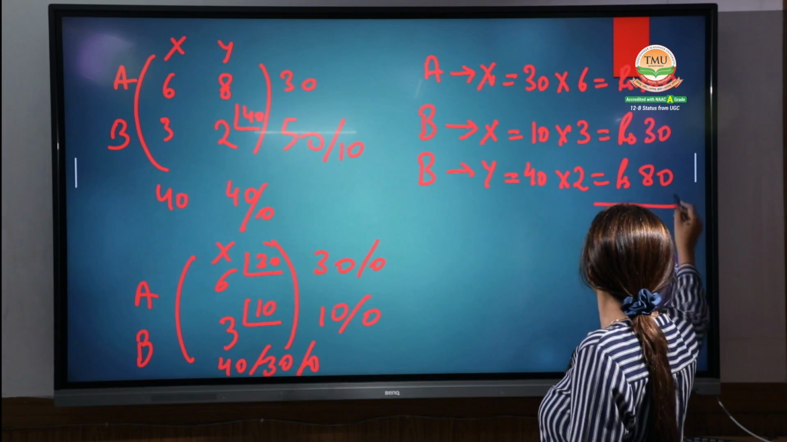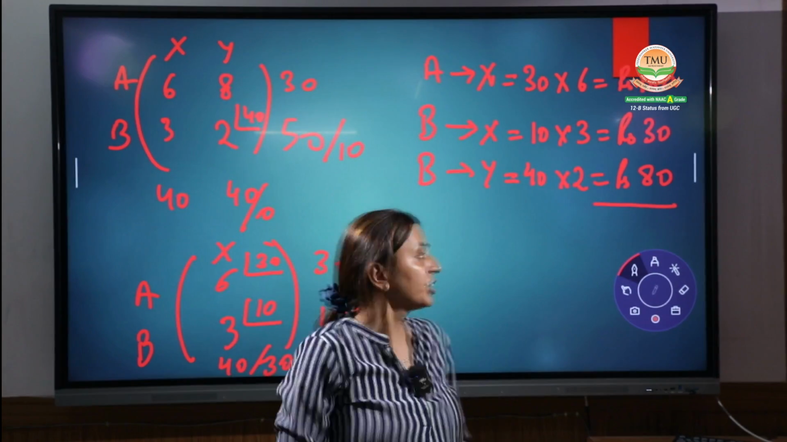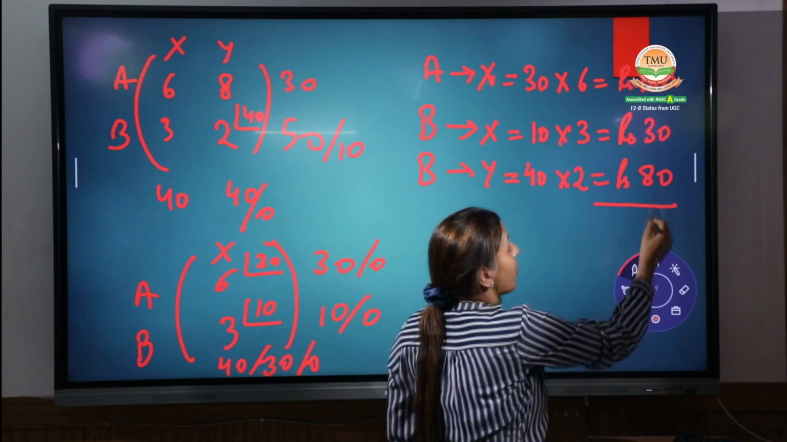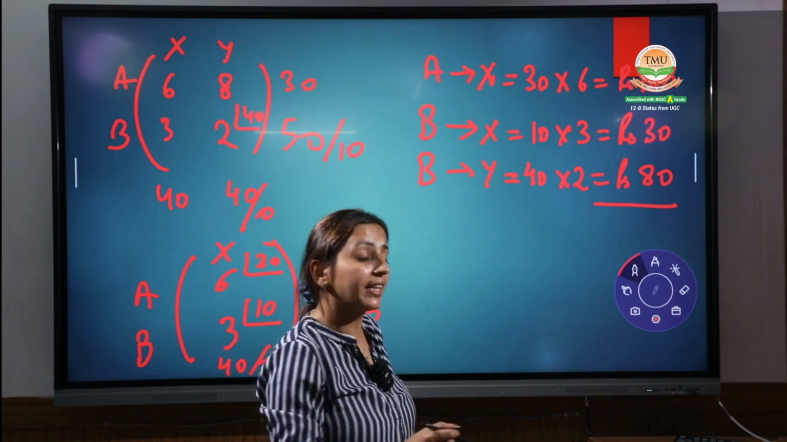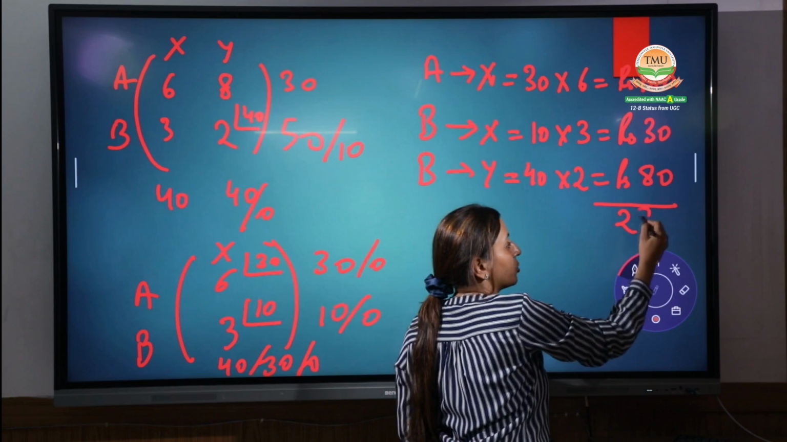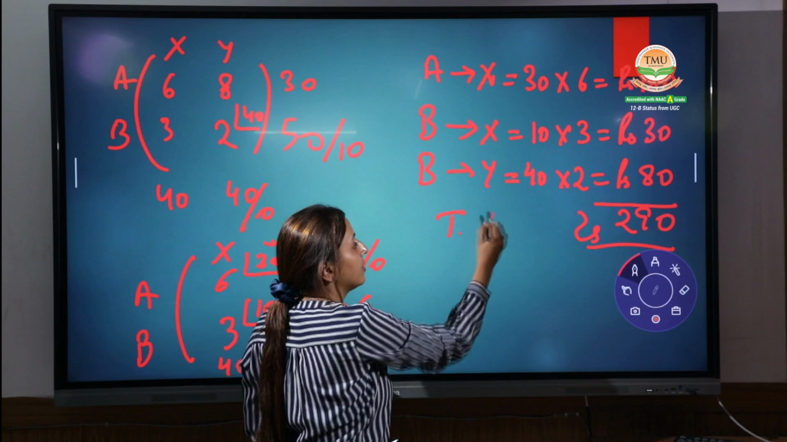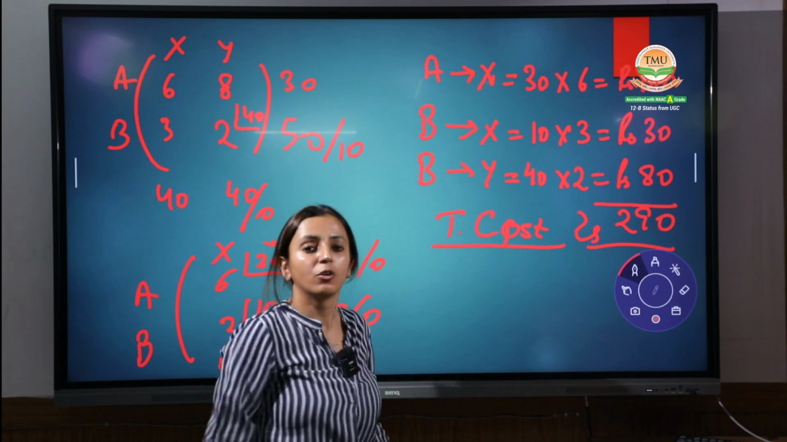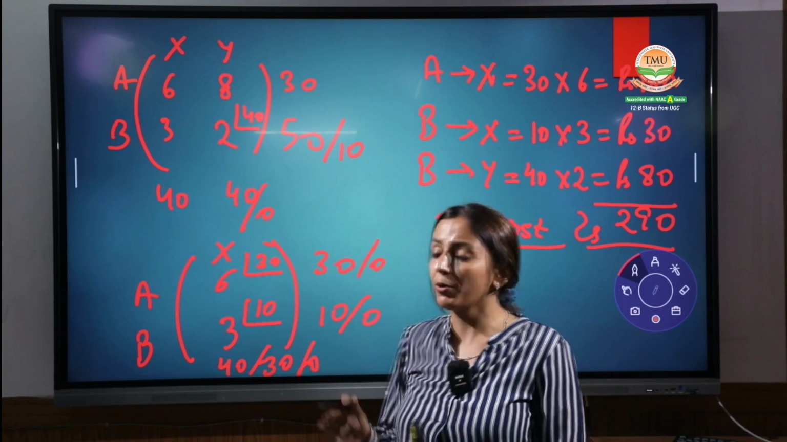Sum of all these values: 180 plus 30, how much? You just have to add all these values. You have to add 180 plus 30, that is 210, 210 plus 80, that is 290. So 290 rupees is your total transportation cost for this question, that is the least cost method. Hope you are getting this question.